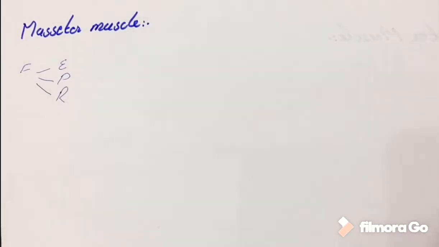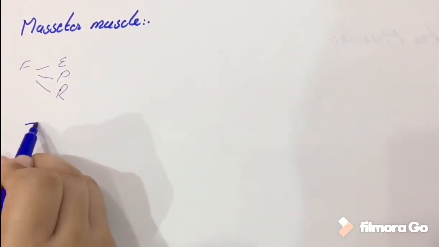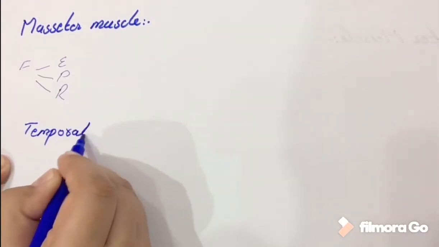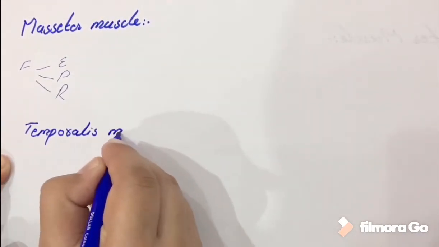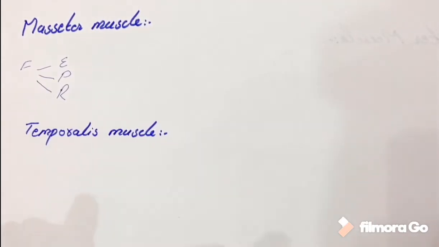The second major muscle is temporalis muscle. The temporalis muscle is also known as temporal muscle. It covers much portion of the temporal bone.